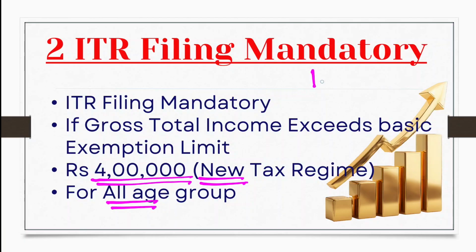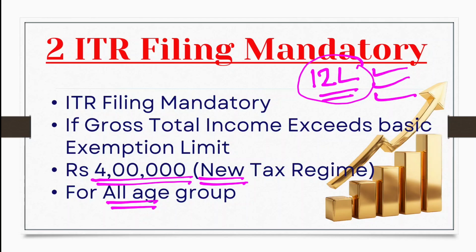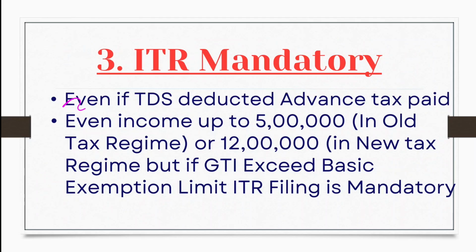Sir, we have here there is no tax up to 12 lakh rupees. You heard correct, but the tax payable limit is different and the ITR filing limit is different. So if your income crosses 4 lakh rupees, then ITR filing becomes mandatory if you are choosing the new tax regime.